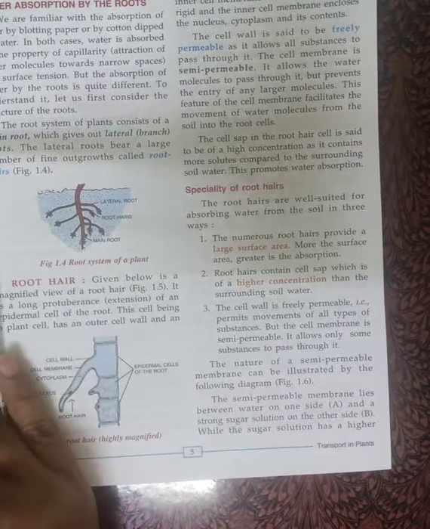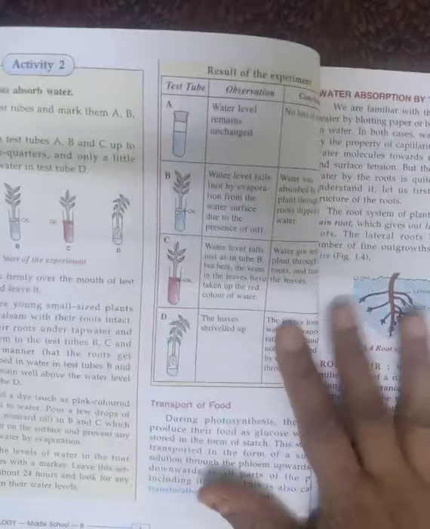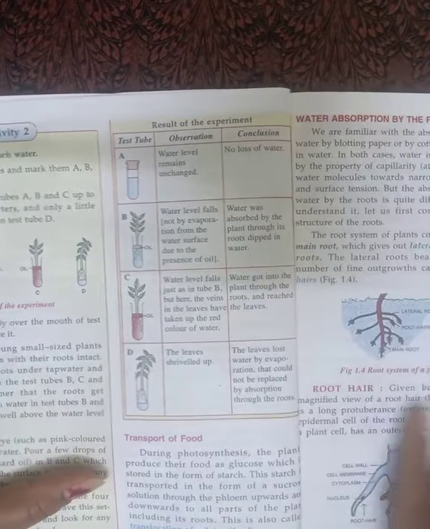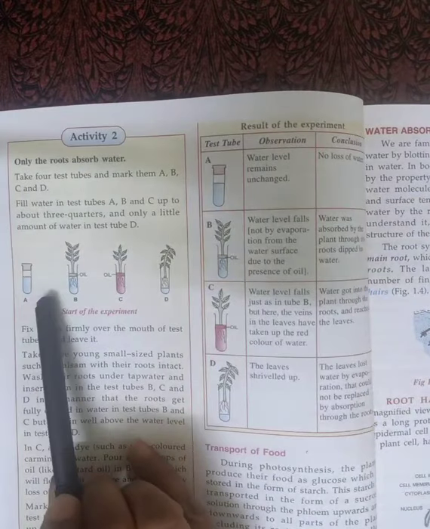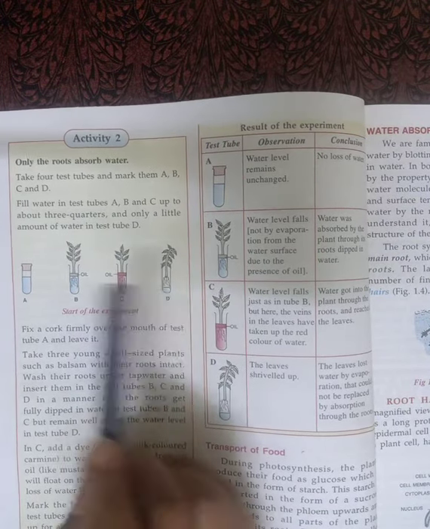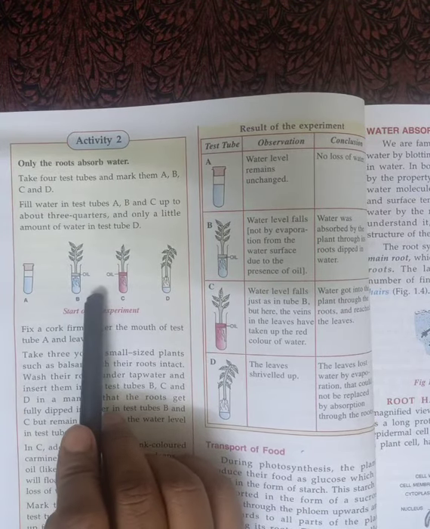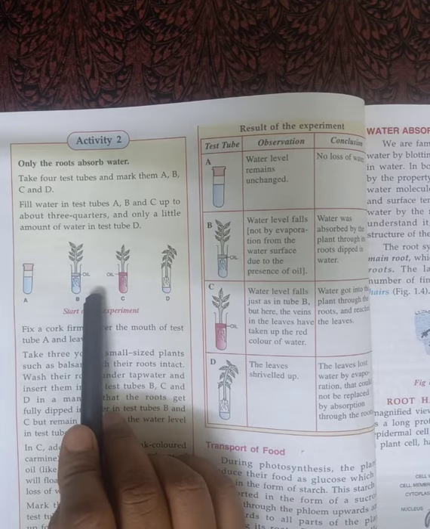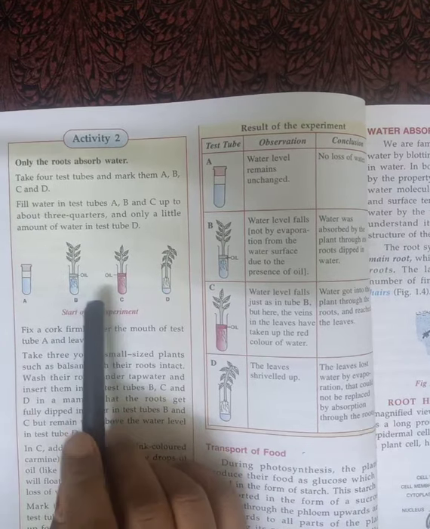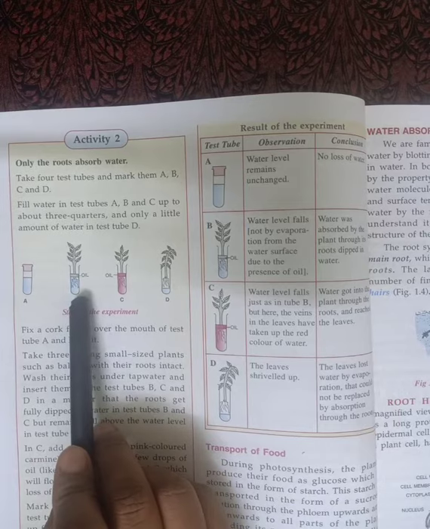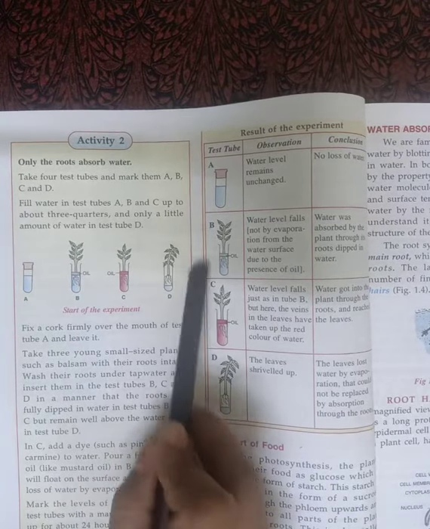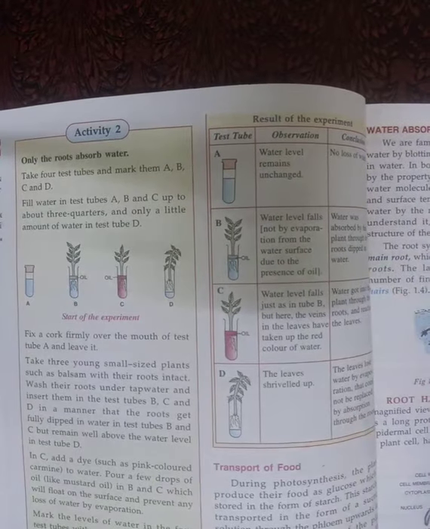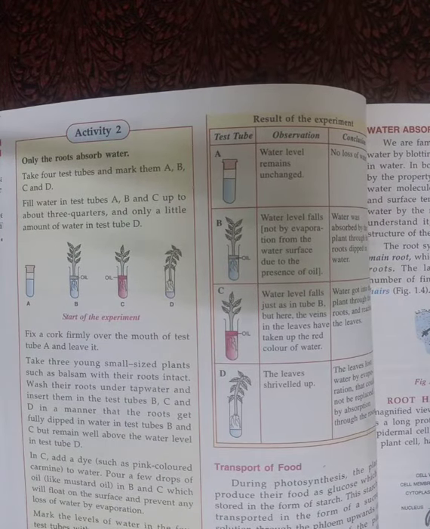Now one more activity is there, a very simple and interesting activity. In this activity, we have to take 3 test tubes. At home you can take 4 glasses. In each glass we are going to put some water, but in glass number D we are going to put very little water.